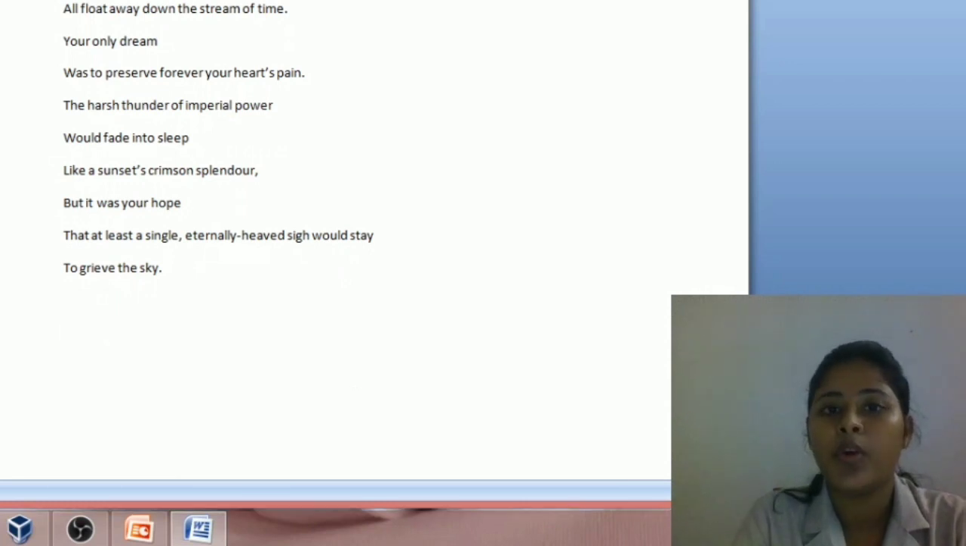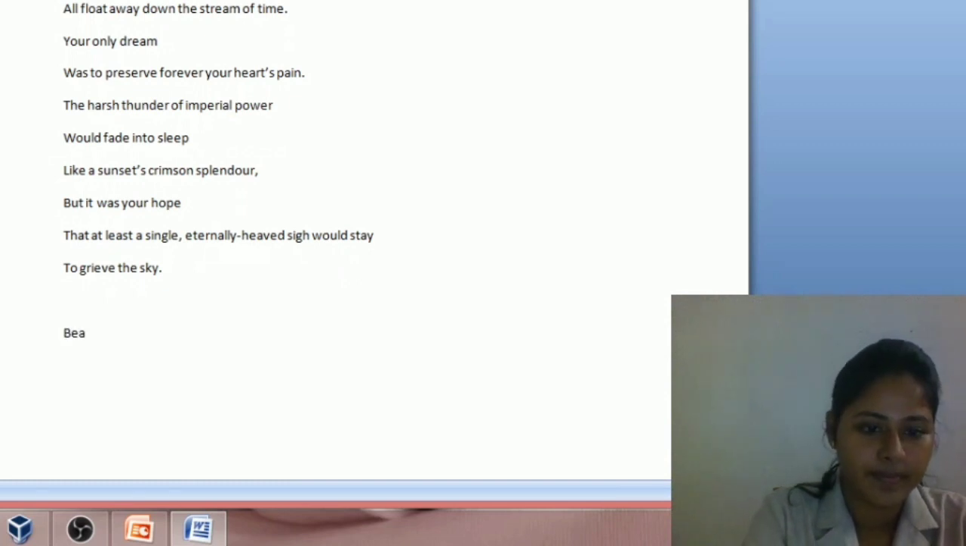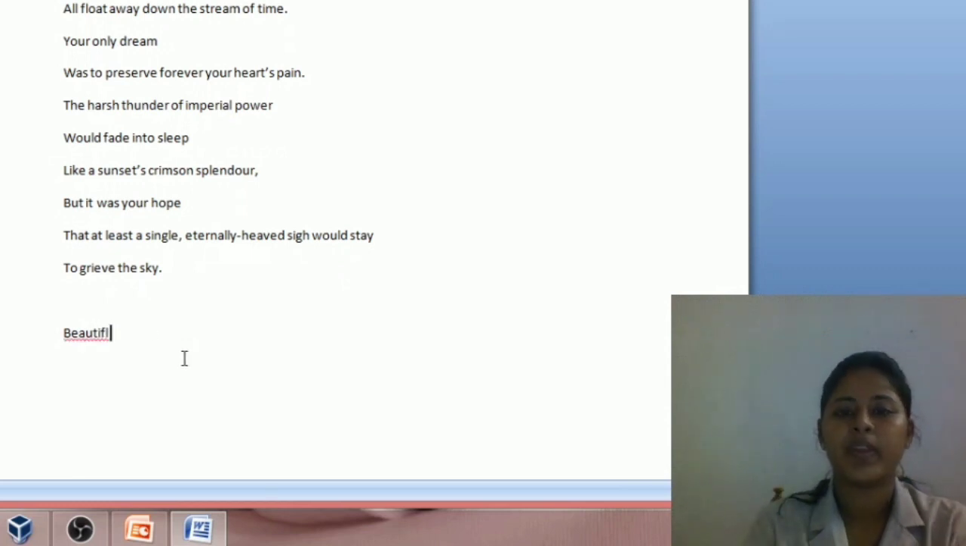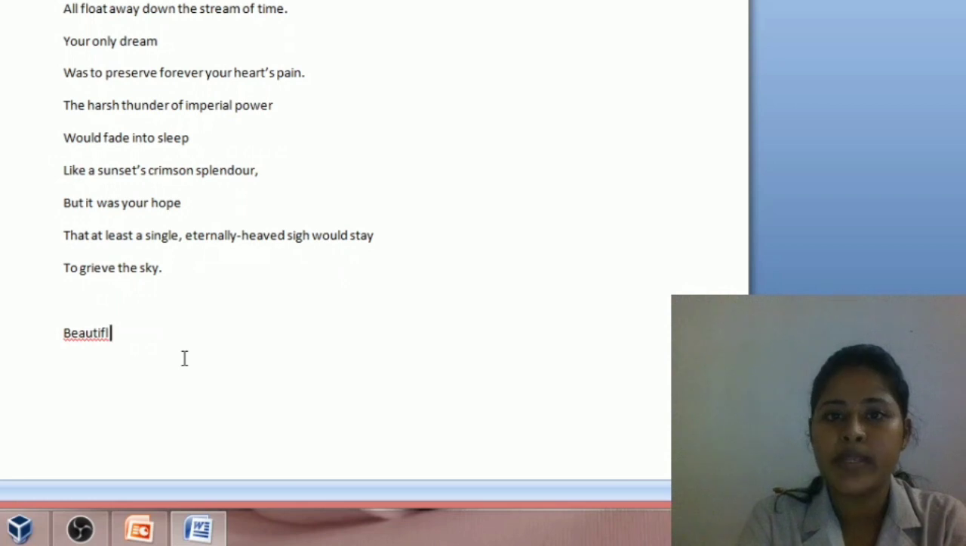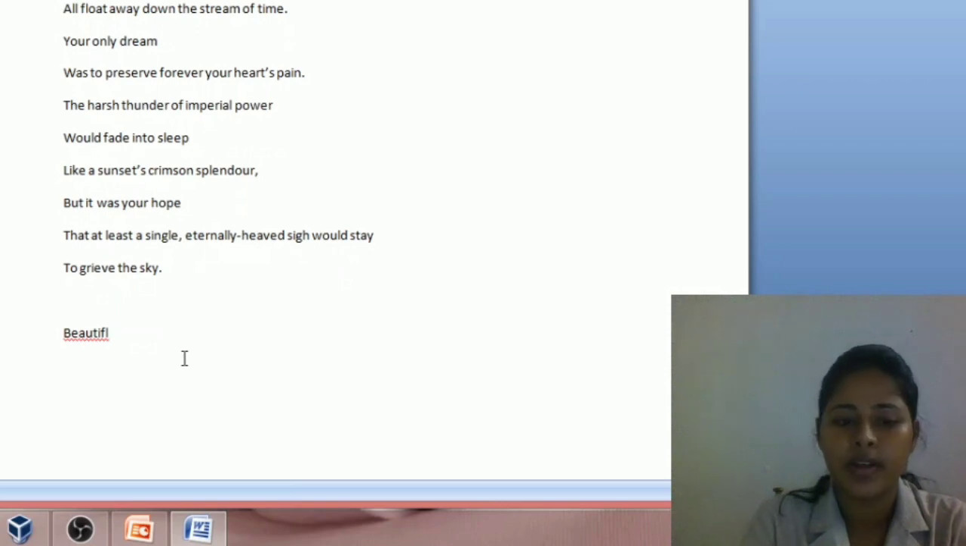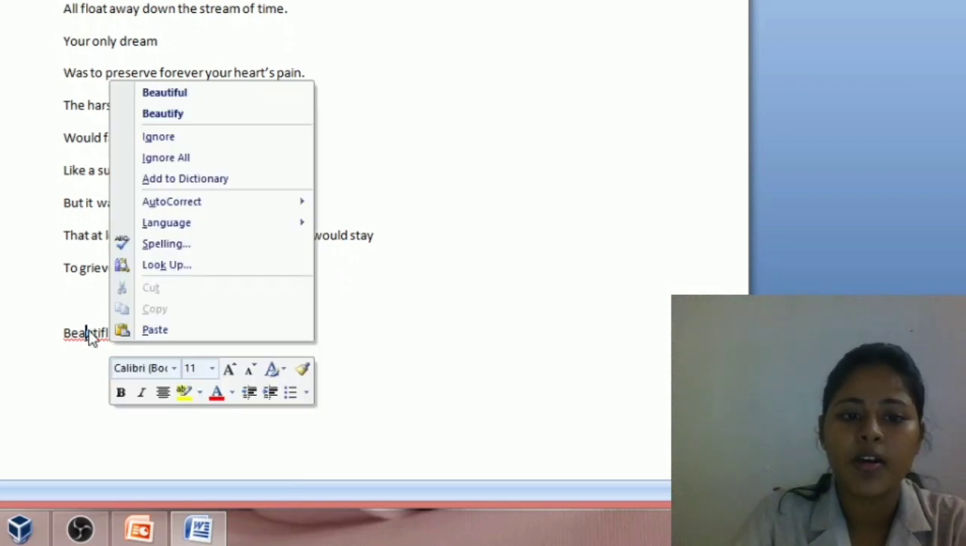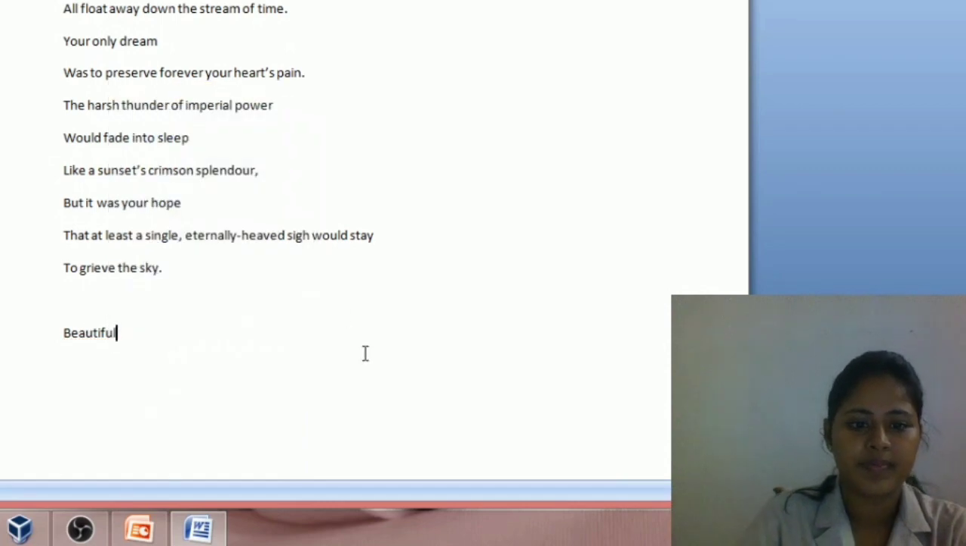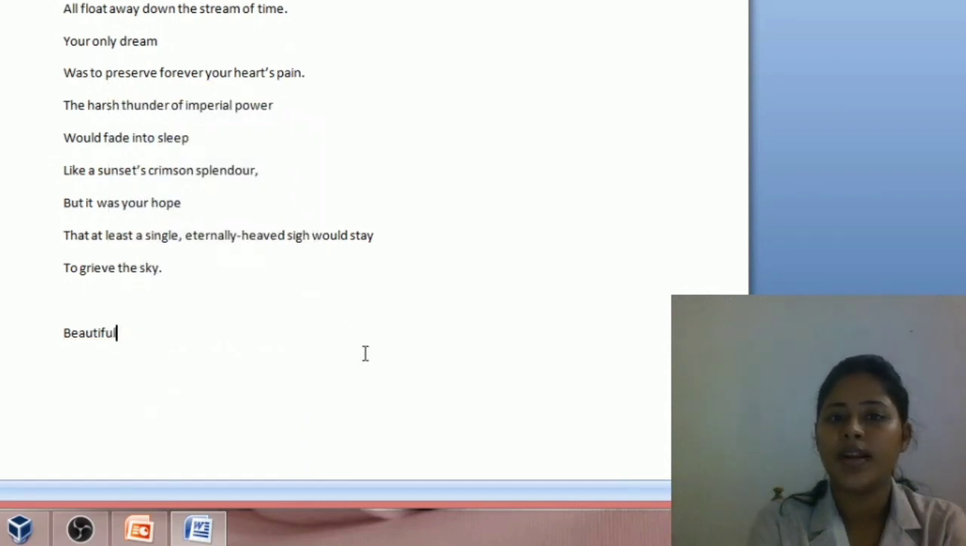Now I am going to type the word beautiful with a wrong spelling. See, the word is misspelled. A red line comes under that word. Now how can we correct the spelling of this word? We have to right click on the word, then we can select the correct spelling from this box. See, now the word is with the correct spelling.